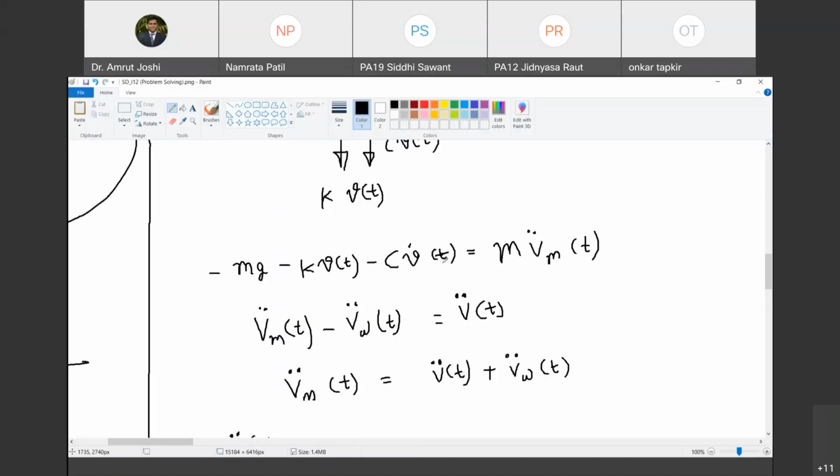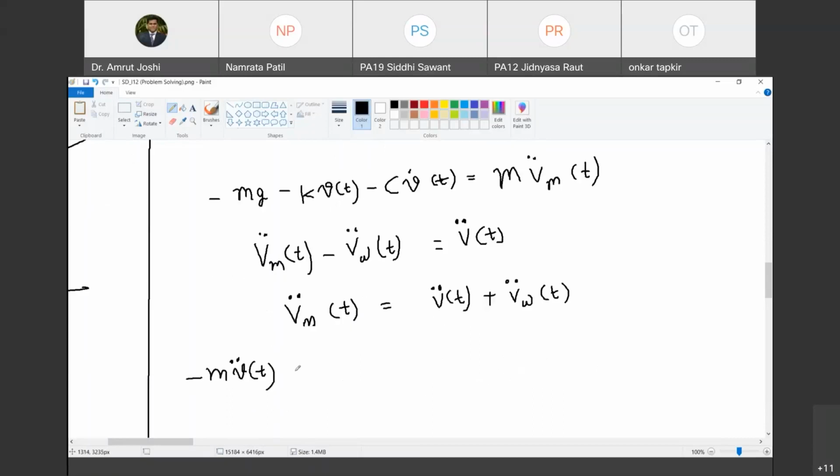लेफ्ट हैंड साइड में v dot of t की टर्म तो है ही, माइनस c v dot of t. हैप्पी? और कौन सी टर्म है? माइनस k v of t. हैप्पी? These are the terms. Do you agree with me? This mg, once I know mass, can I calculate mg? Yes. So should I take it on the other side? Yes. So mg taken on the other side. It doesn't involve v of t, v dot of t, or v double dot of t. So mg is taken on the other side. So it becomes equal to plus mg. Happy? और क्या रह जाएगा?